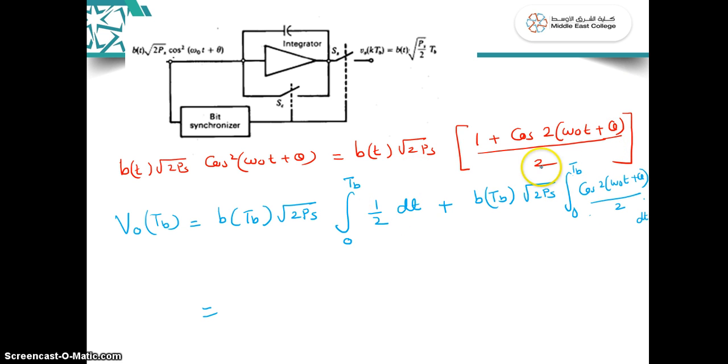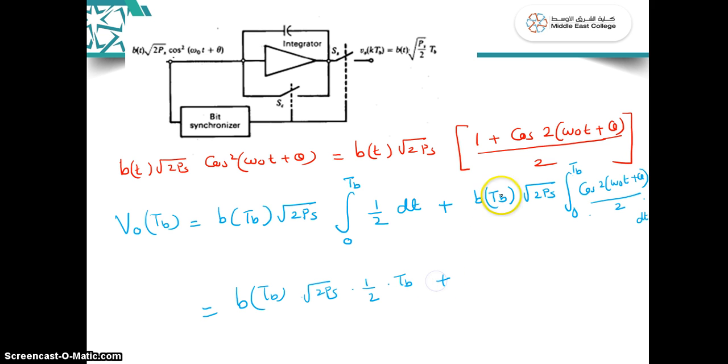Multiplying inside and splitting up, I integrate each separately. The first part only has half into dt. When I integrate this, I get b into root 2 Ps into half into, with nothing else inside, just 1. So when I integrate, it is TB.